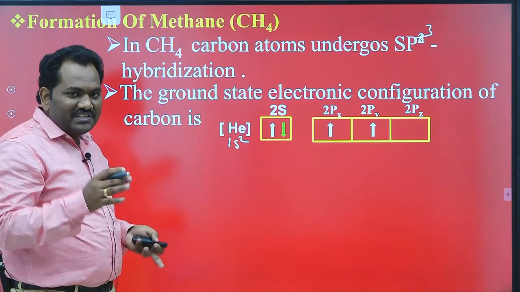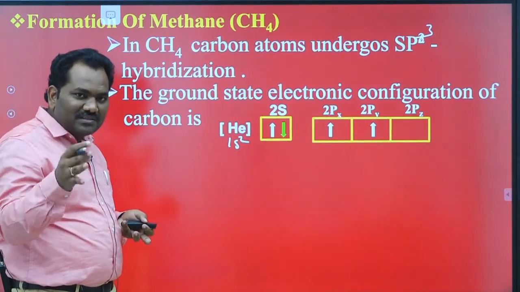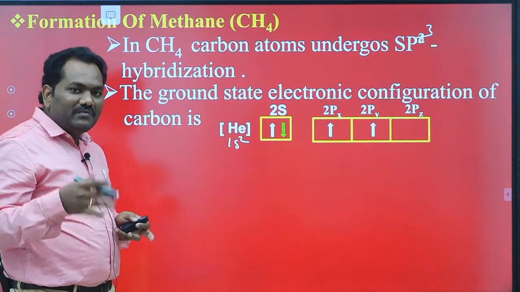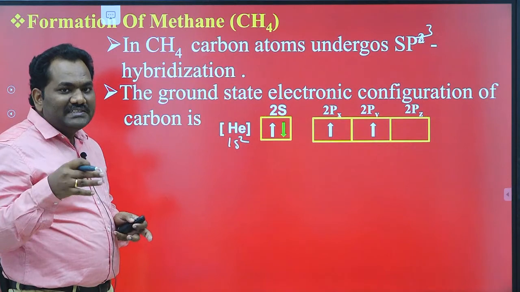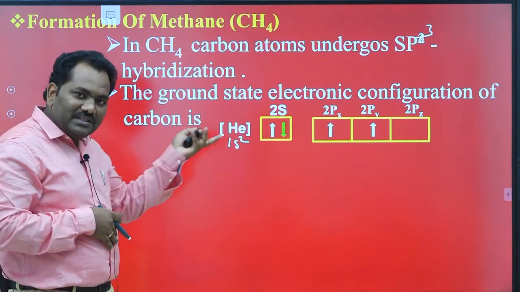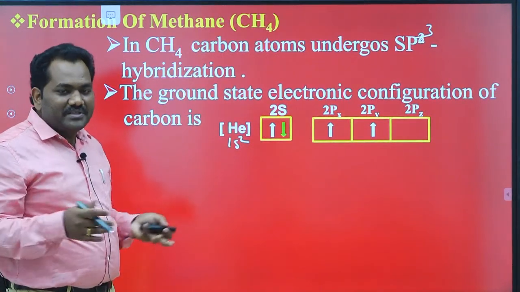There is no electron in the 2pz orbital because carbon has only 6 electrons. Those 6 electrons enter various atomic orbitals by following the Aufbau principle, Pauli's exclusion principle and Hund's rule. All these were discussed in the previous class, that is atomic structure.